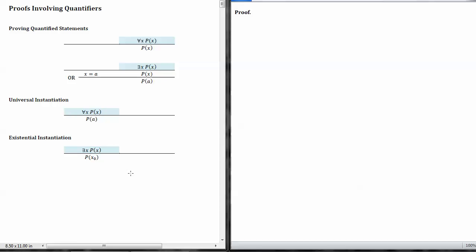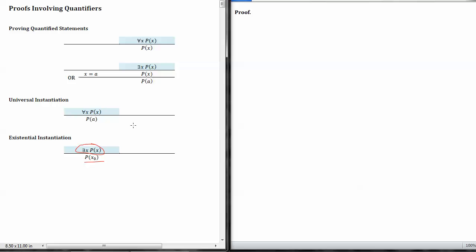For this problem, we're going to use three different methods for dealing with quantifiers in proofs. The first one's called existential instantiation. You're going to have a given of the form there exists x such that p of x, and basically we are going to give a name of x naught to a particular value of x for which p of x holds. So we'll have a new given p of x naught.